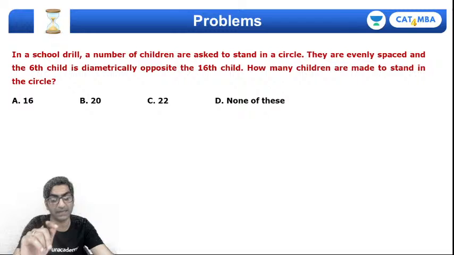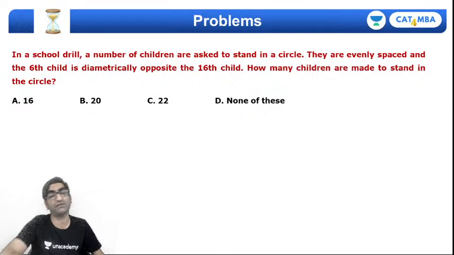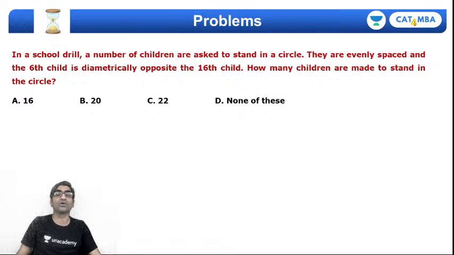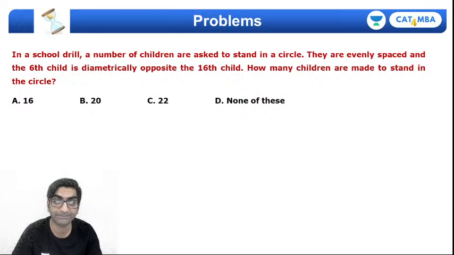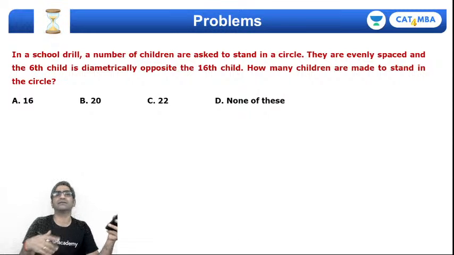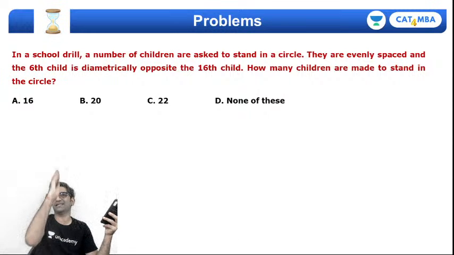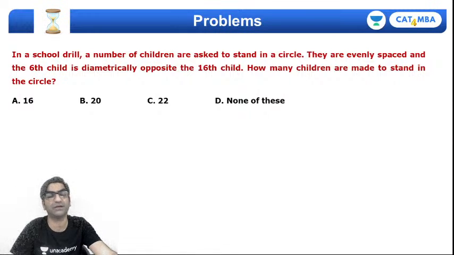Here's another one. Ye again counting wala situation ही है, right? But unlike the previous question where people were standing in a row, straight line row, here people are standing on a circle, around a circle, right? It doesn't say, but it could also be a circular table, right? What do you think the answer will be? If the 6th child is bang opposite the 12th child, and they obviously are seated evenly spaced, है ना? तो अगर equally symmetrically बिठाया जाए circle पे, and you figure out that the 6th child is bang opposite the 16th child, then how many people are made to stand in the circle?